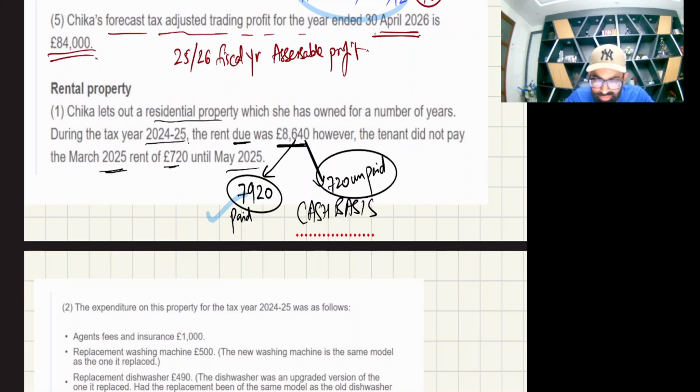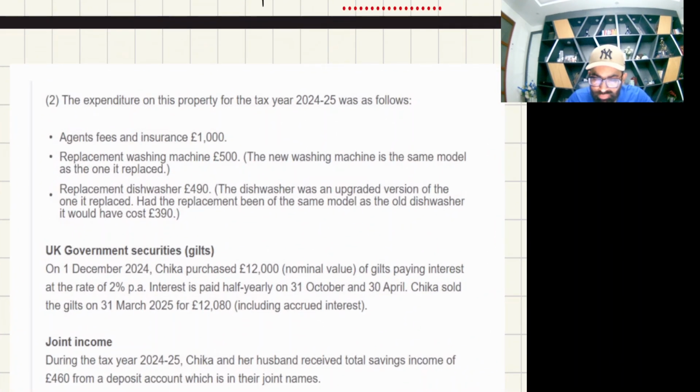So now the remaining part is very easy. The expenditure on the property for the tax year 24-25, agent fees and insurance, yes, it's a revenue expenditure allowed. Replacement washing machine, wait, the word is replacement, that means it's not a first-time buying. Yes, I have taught you this, replacement is allowed if there is no improvement. Now see, the new machine is the same model, same quality, that means no improvement.